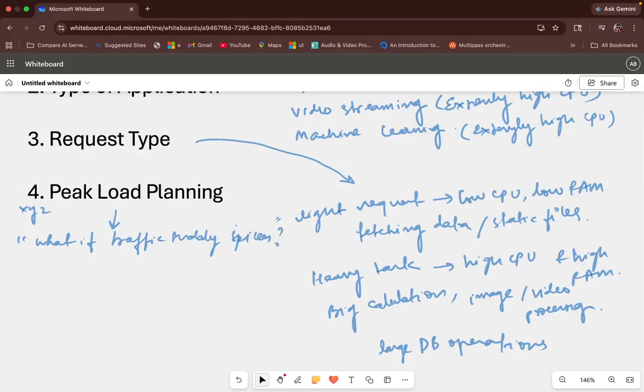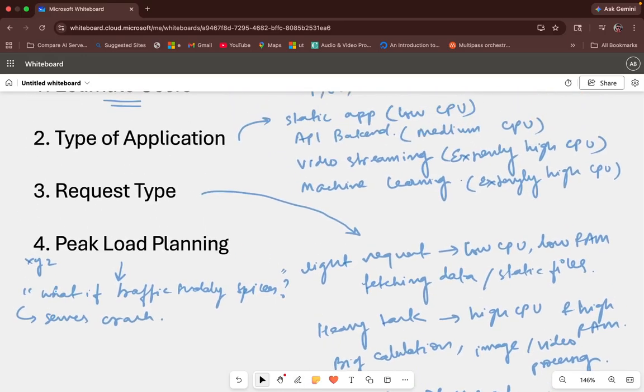This is where most servers crash. Most servers don't crash in normal load, but they crash when the traffic suddenly jumps. For example, your server is good to cater 100 requests, but suddenly 10,000 requests come in. That is where your server won't be able to cater all those requests, and it goes into a crash situation. So you must plan for the worst moment, not for the average moment.